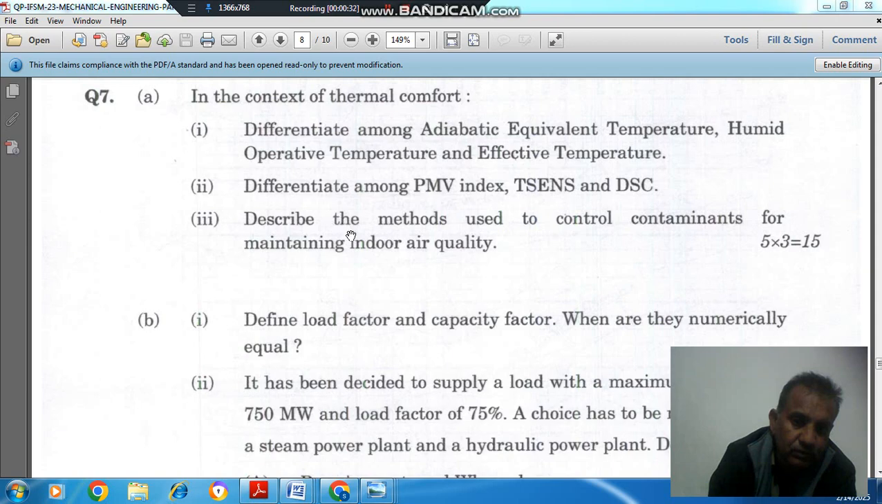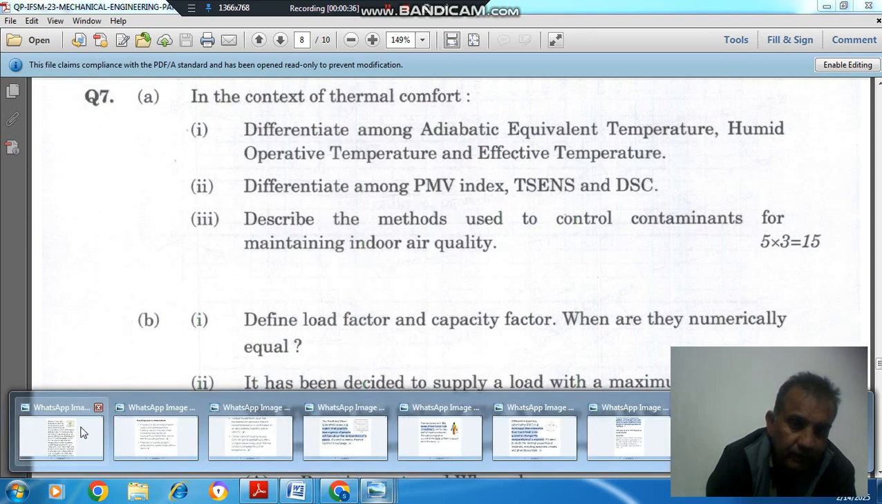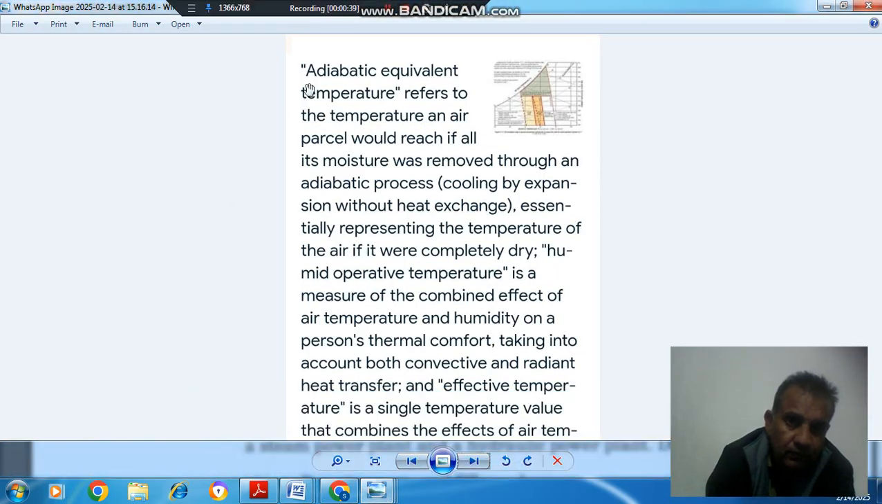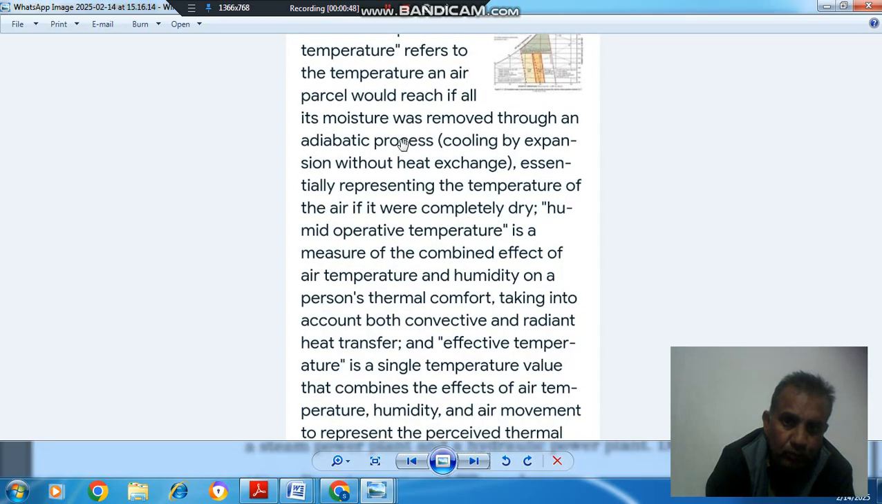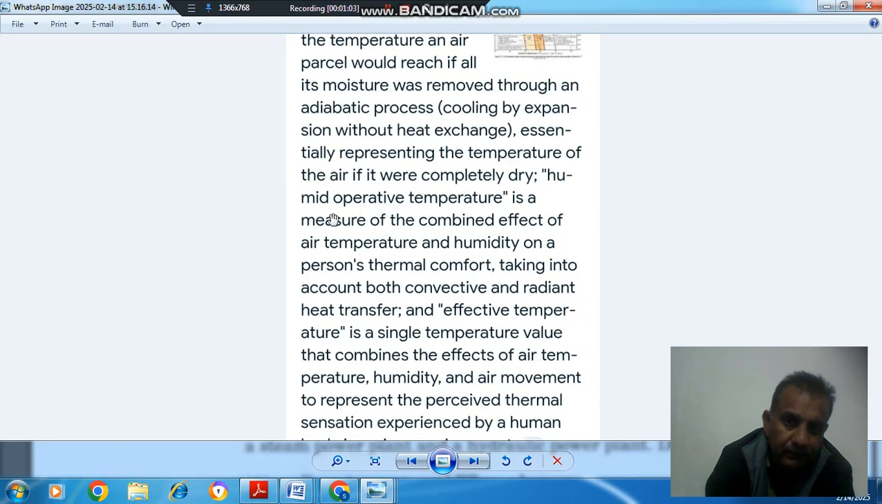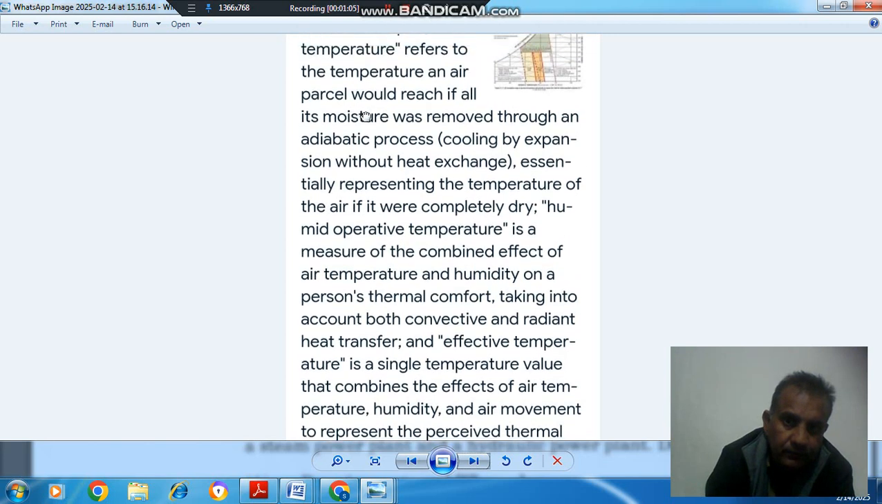So this is a very lengthy question and I have downloaded the answer from the internet. I will just read the answer. Adiabatic equivalent temperature refers to the temperature an air parcel would reach if all its moisture was removed through an adiabatic process, cooling by expansion without heat exchange, essentially representing the temperature of the air if it were completely dry. Okay, so that is your first part.